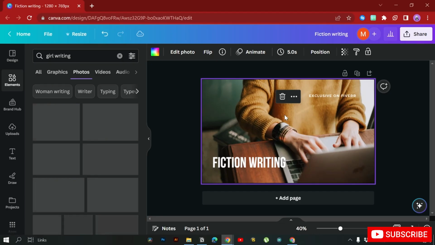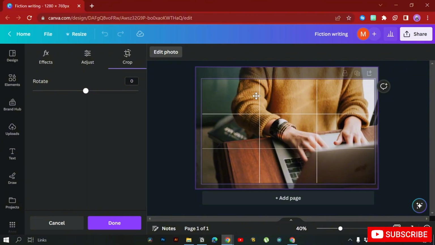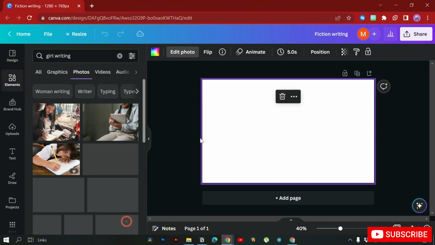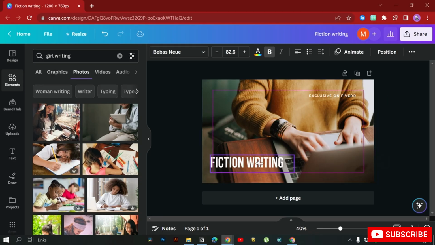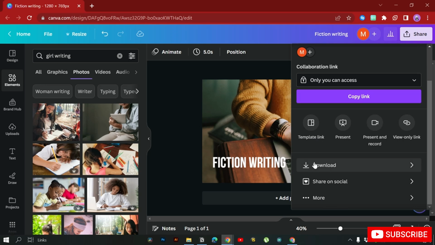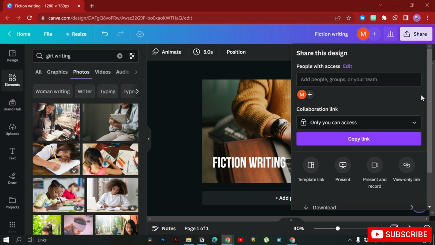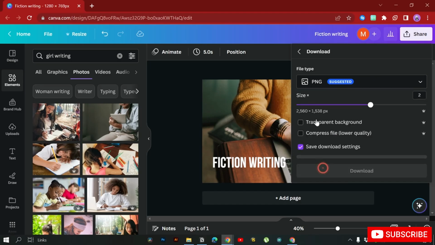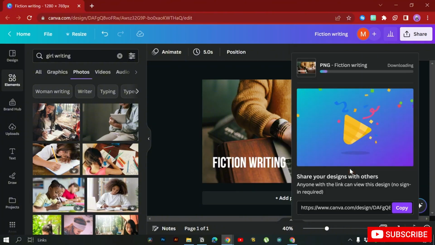to tweak a little bit. If I double click, I can change the size. Tweaking a little bit will help you avoid copyright issues. Okay, so I'm going to download this image. It's really simple. I just increase the size to 2 and download it. So it's really simple to create images.